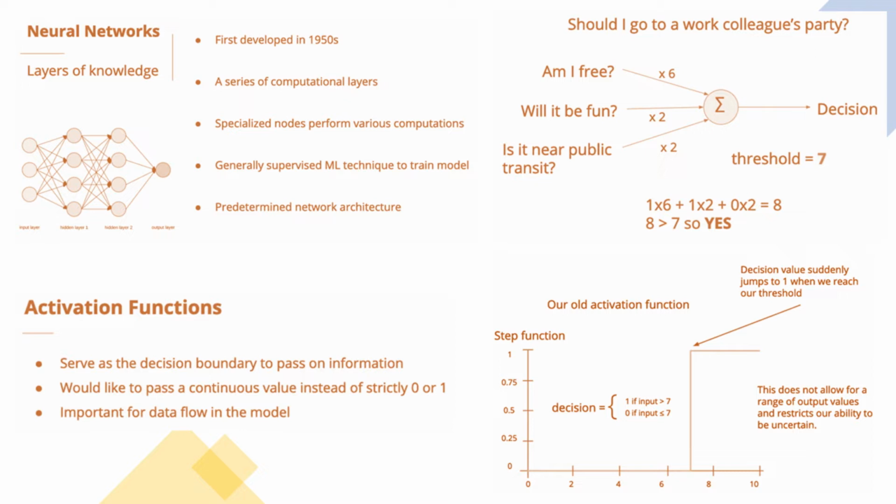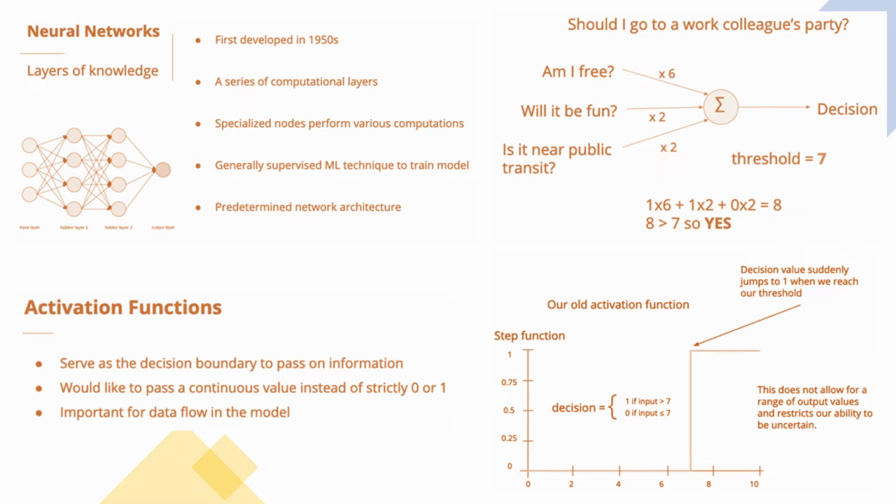This is a network with a single node. We had 3 inputs along with a weight for each input to show which ones were most important. Indeed, we found that adding these weights is critical because they allow us to adjust the likelihood of a certain decision based on inputs. In this example, it meant that we absolutely cannot attend the party if we are not free, which is sensible.